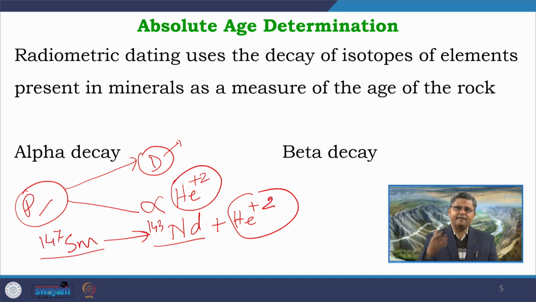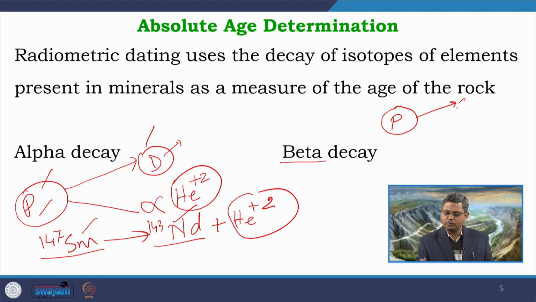So, at any given time what we can get is a ratio between this daughter versus parent isotope, a ratio between Nd by Sm within the mineral. Now, what is a beta decay? This is nothing but emission of an electron. So, again in this case a parent isotope decays to a daughter isotope, and along with that it emits one beta particle which is nothing but an electron.